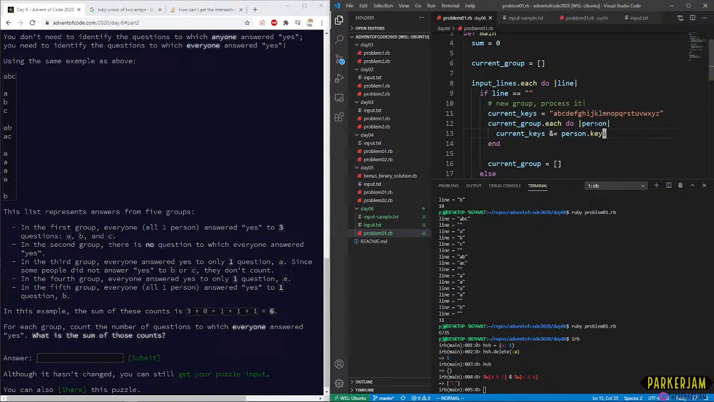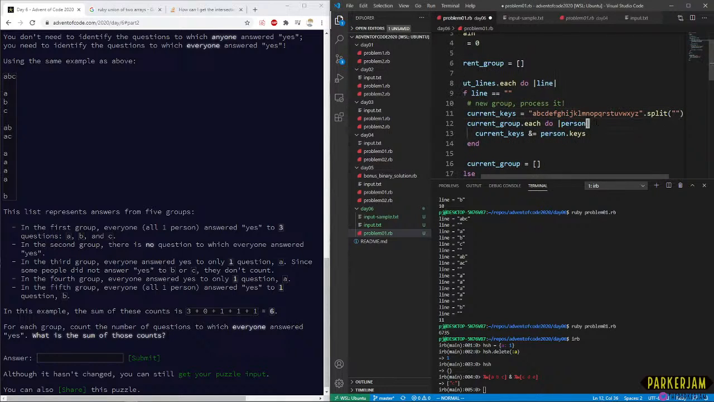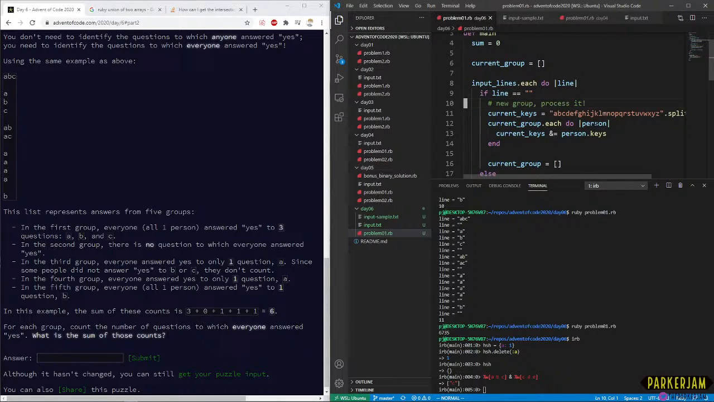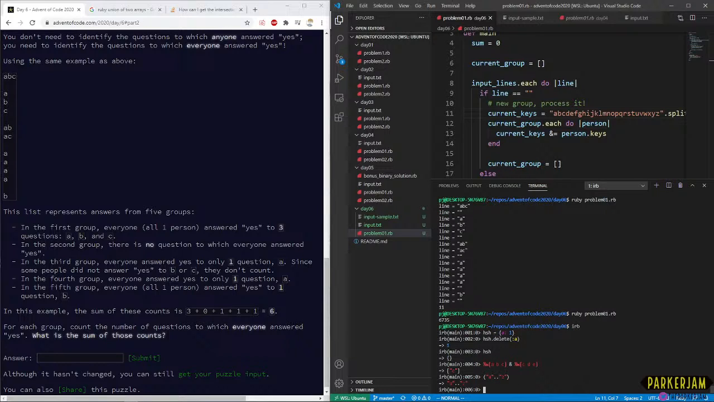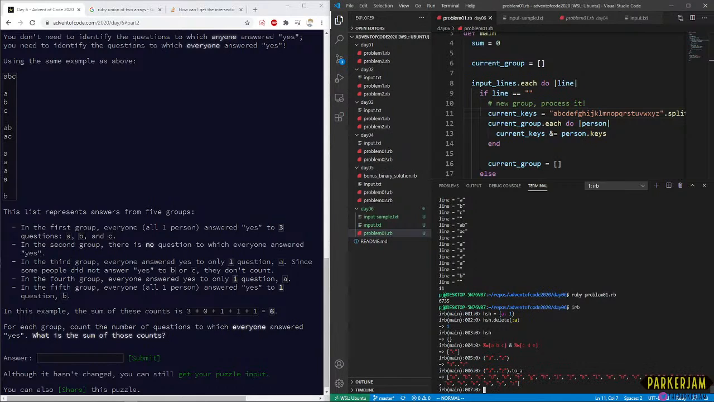Person keys is going to be all the answers that person specifically did. So in the first case, doing AND-equals is going to take the union between these two things. Actually, no, we need to turn this into an array first. Is there a way we can just do this with sets? Because that would be nicer. Yeah, that's infinitely nicer. Let's do that. We're just using range notation to create this array for us.